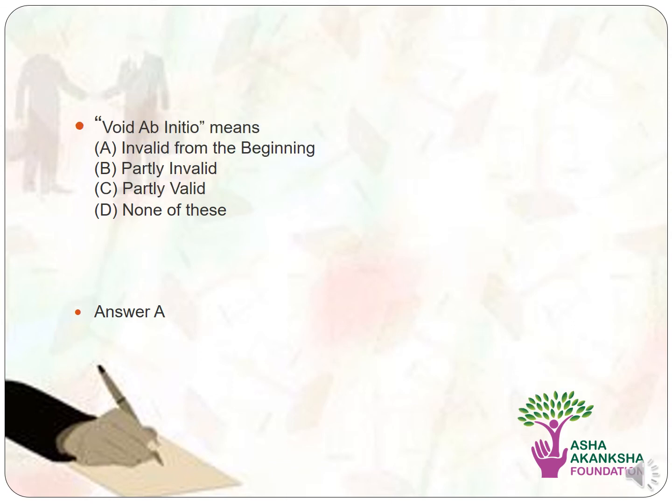So, our next question is, what does the legal maxim void ab initio mean? Option A, invalid from the beginning, option B, partly valid, option C, partly invalid, and option D, none of these. The correct answer to the question is option A, that is invalid from the beginning.